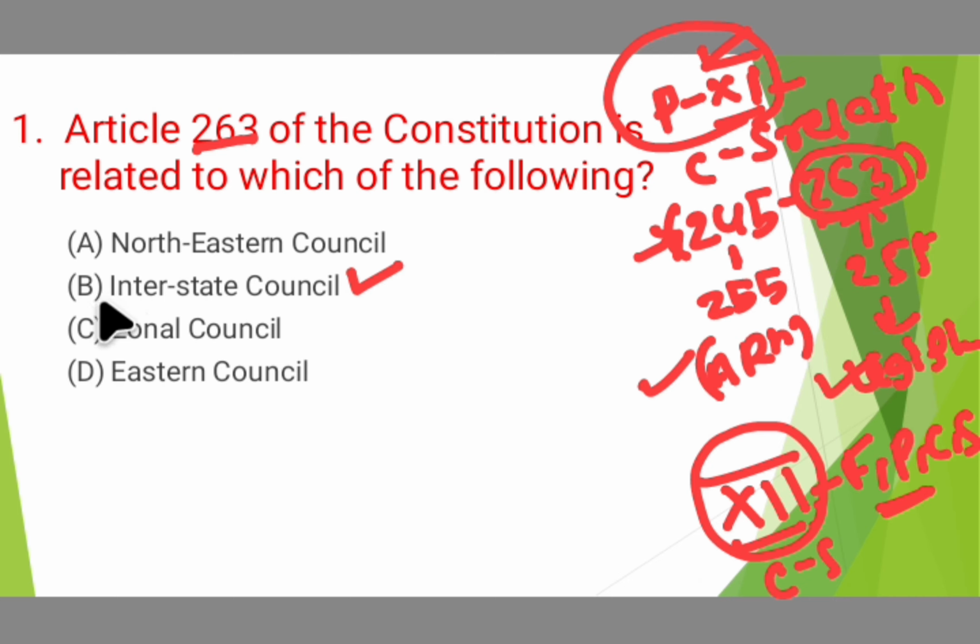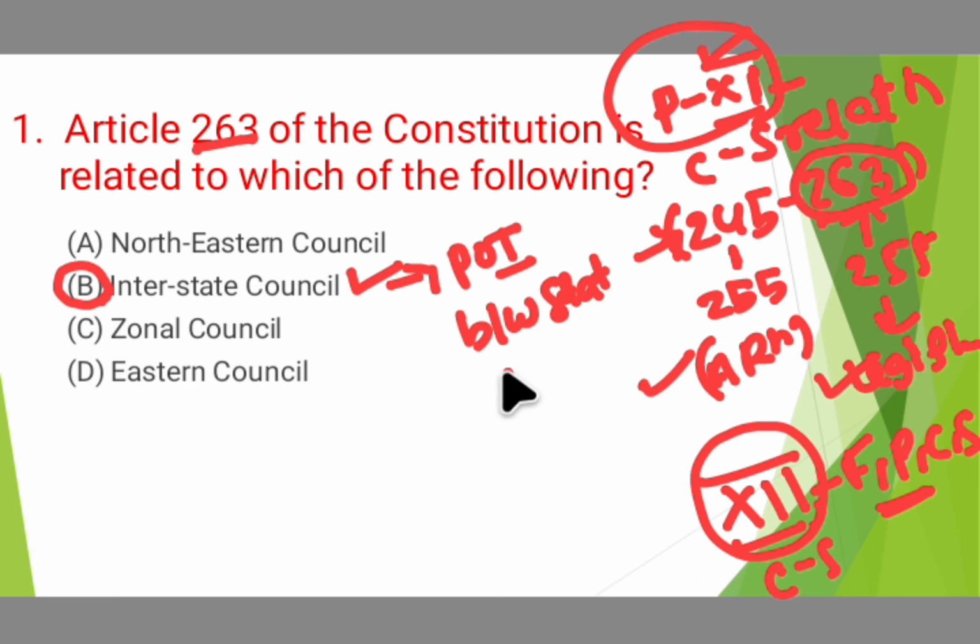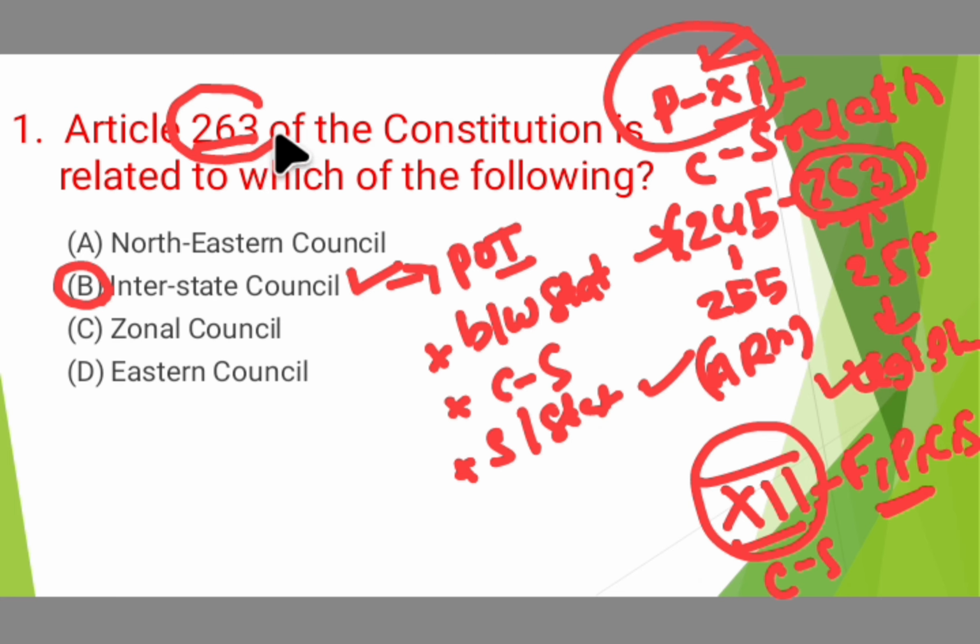Hence, the interstate council is the constitutional body constituted by the President of India to resolve the disputes arising between the states, or between the center and states, or between one or more states. So Article 263 contains provisions related to the interstate council.